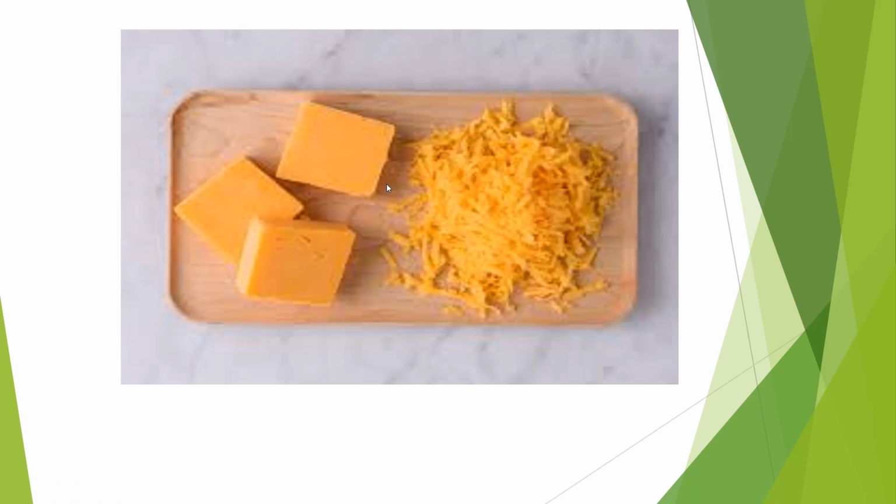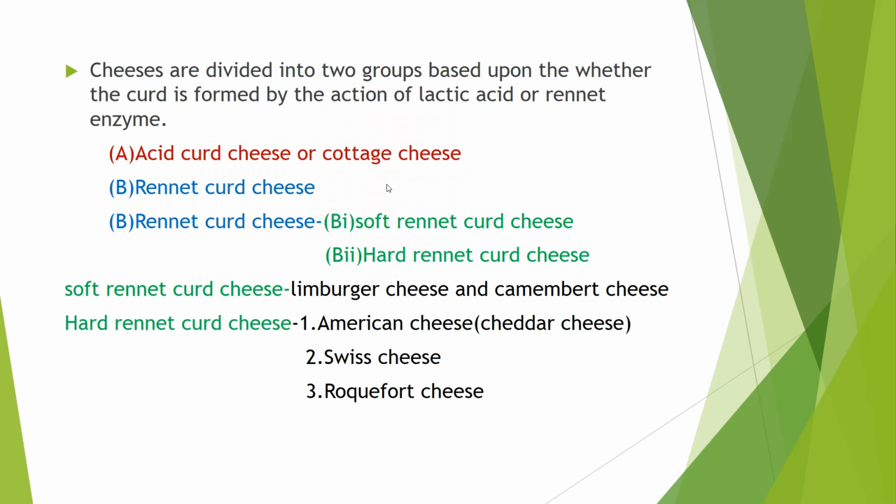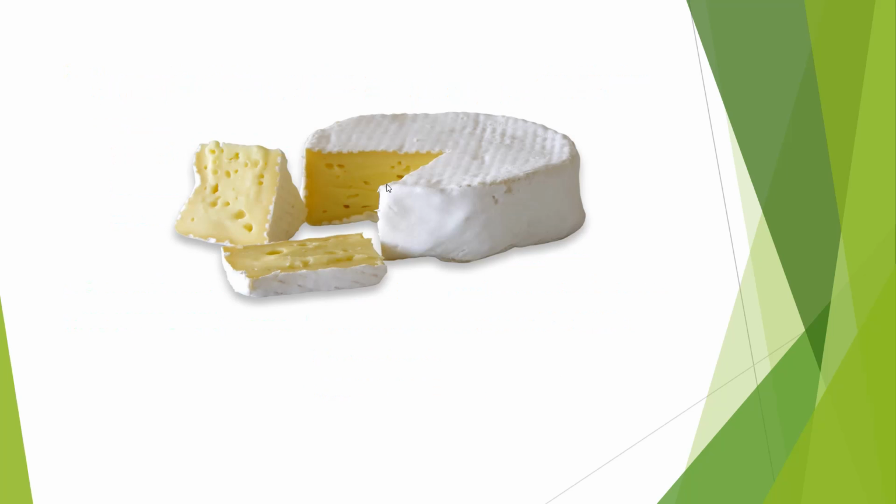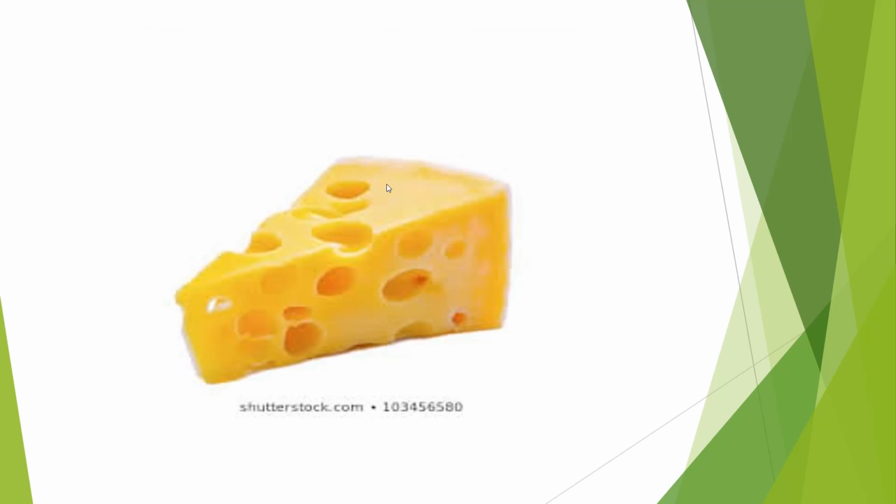Sorry, this is the cheddar cheese, and this is the Swiss cheese. The holes, that means how many holes are present in the cheese, indicate good quality. Based upon the holes, they are considered very good quality cheese.